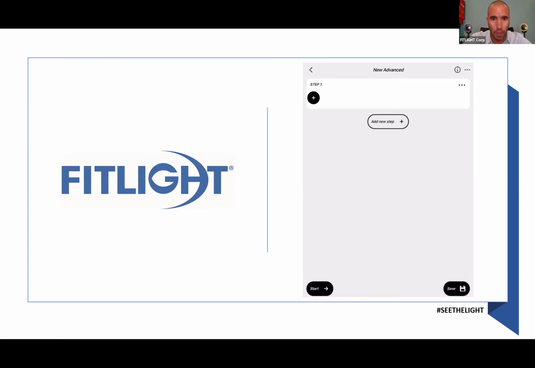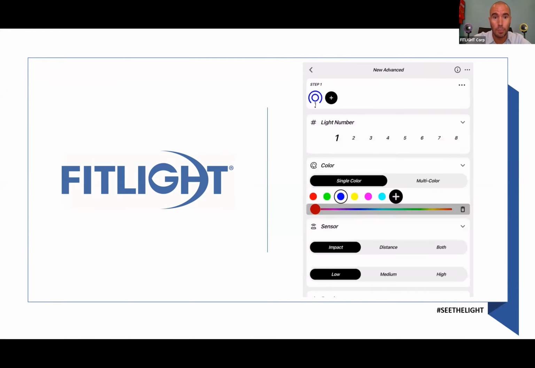Everything that you program in advanced will run from top to bottom when you run your program protocol. So whatever you program vertically will go on sequentially after each other. Everything that you program horizontally within the same step will go on at the same time. What does that look like? If you hit plus, automatically light number 1 will be selected. Light number 1 is the first light that you tapped when you connected the lights to your device. Light number 2 is the second light, number 3 is the third, etc.